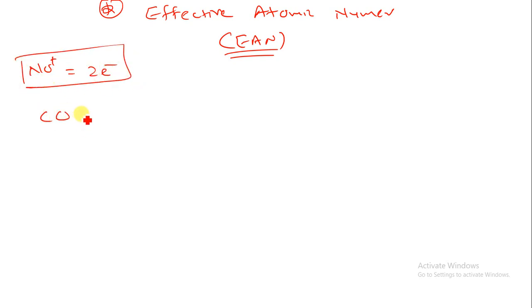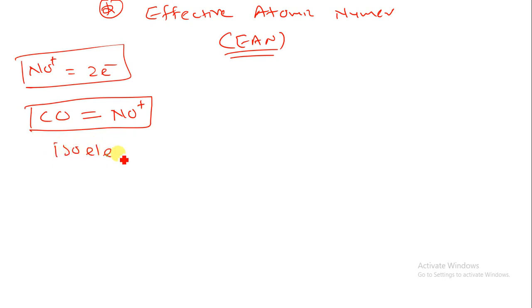One more thing you have to remember: CO is isoelectronic with NO+. CO and NO+ both give the same electrons, which is why it is known as isoelectronic in structure.